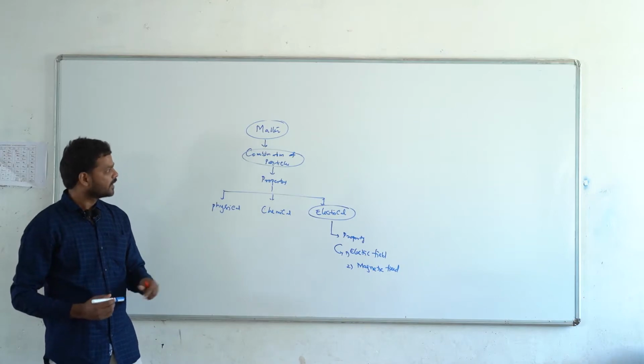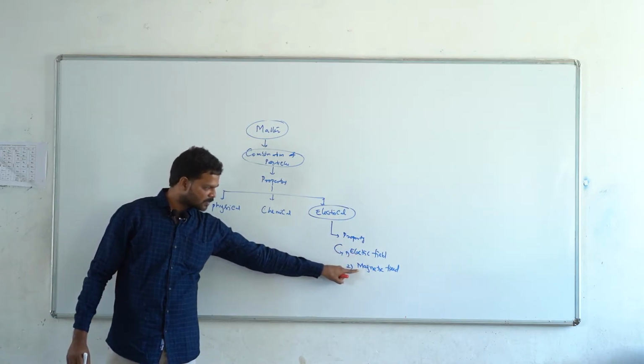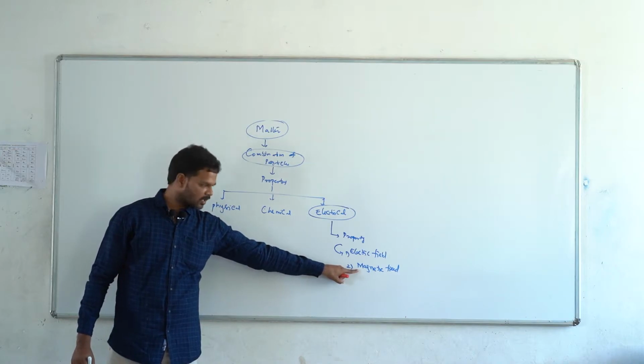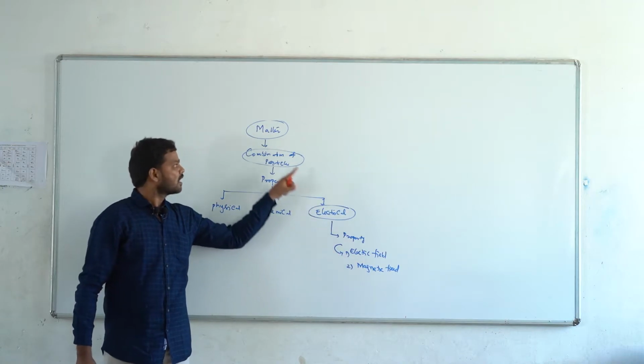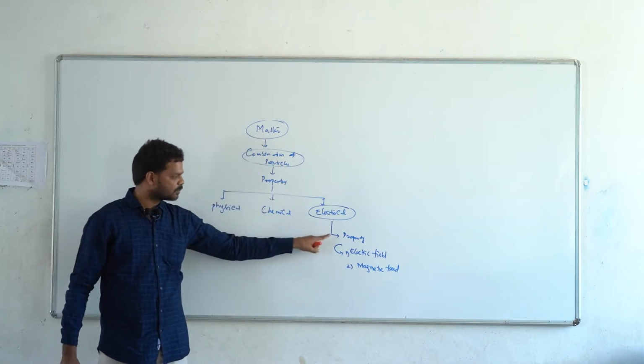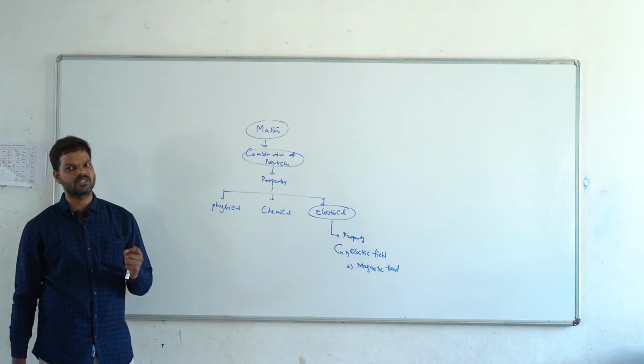That means if the matter is associated with both the electric as well as the magnetic field, and also the influence of the electric and magnetic field is felt on the matter, then the property is called the electrical property. Remember, this point is very important.